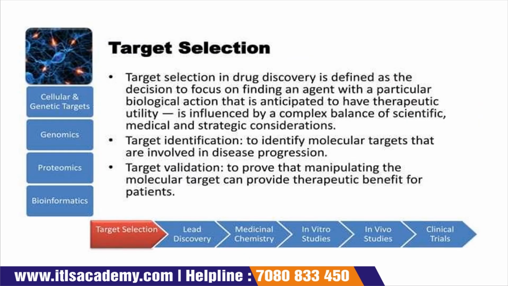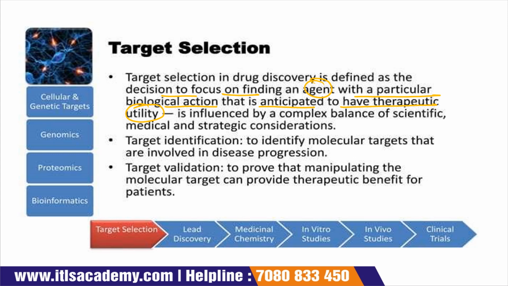Now, the next one is target selection. Target selection in drug discovery is defined as a decision to focus on finding an agent with a particular biological action that is anticipated to have a therapeutic utility.